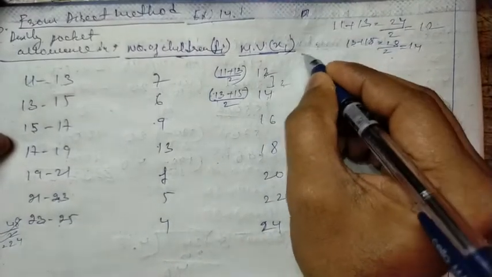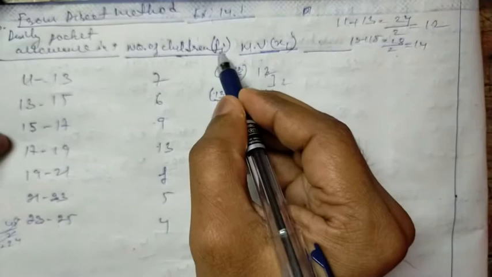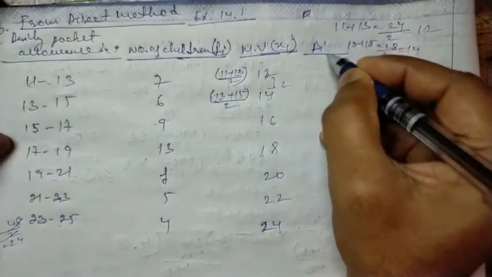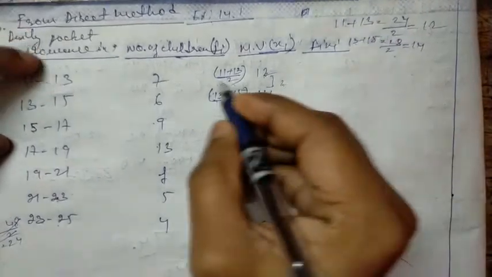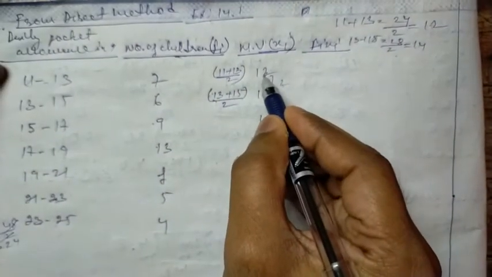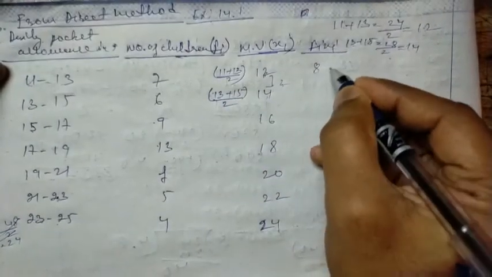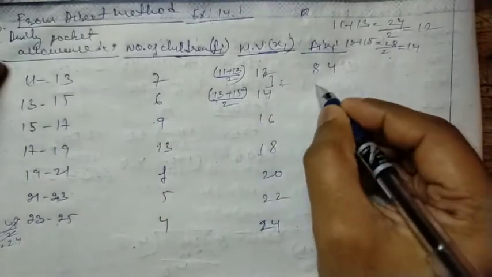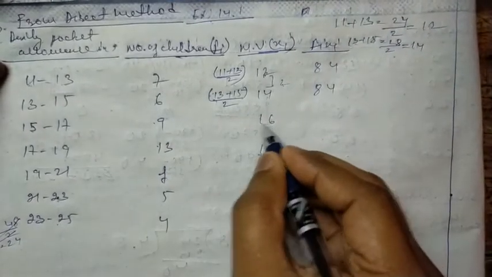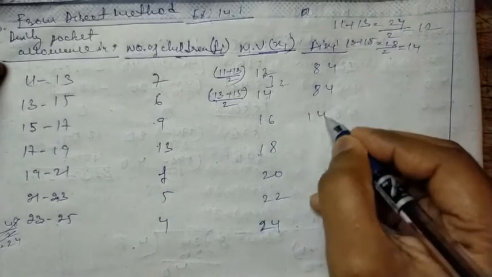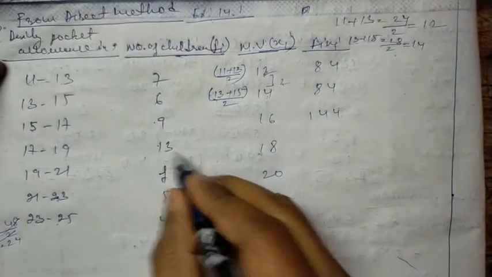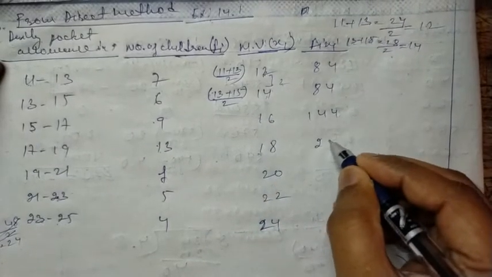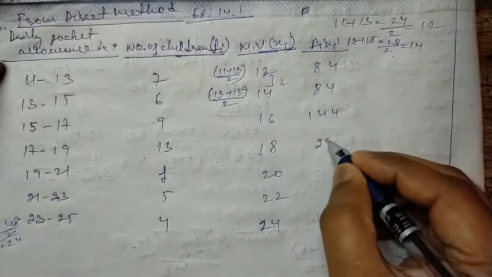Now according to the formula, we have to multiply fi and xi. This is the fi and this is xi. So 12 sevens are 84. 14 sixes are 84. 16 nines are 144. 18 thirteens are 234.